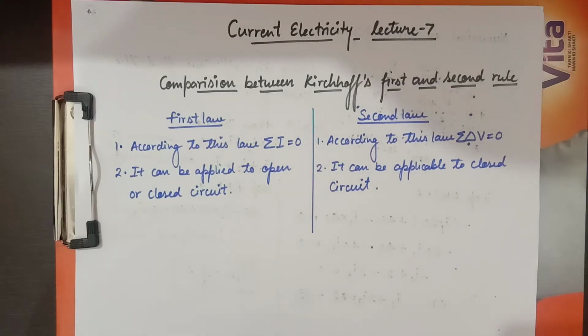And in the second law, we need the potential difference across each element. So for the elements in a circuit, we need a closed circuit. So the second law can be applicable to a closed circuit only.